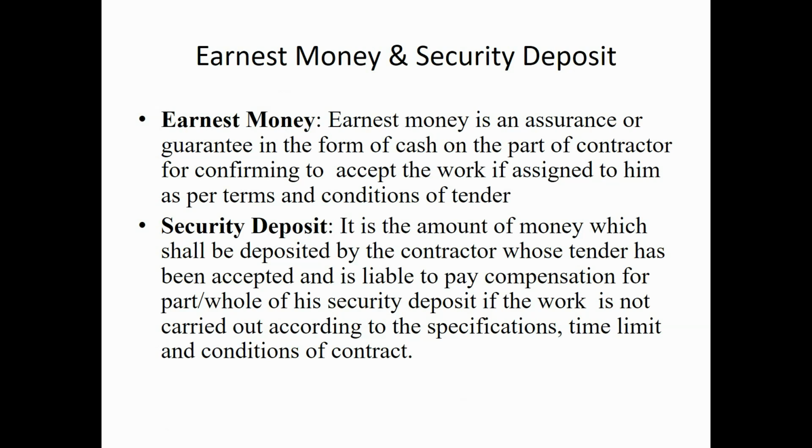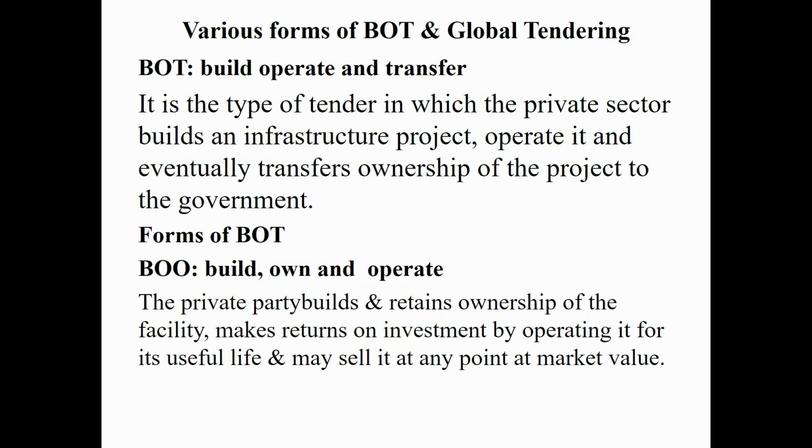Next one, security deposit. It is the amount of money which shall be deposited by the contractor whose tender has been accepted and is liable to pay compensation for part or whole of his security deposit if the work is not carried out according to the specifications, time limit and conditions of contract.